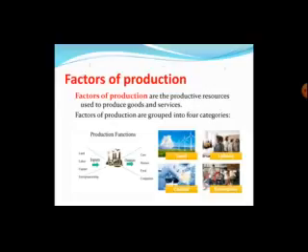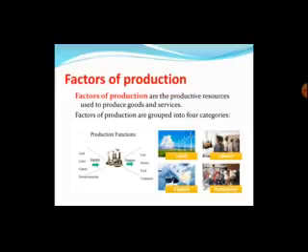Students, as we know, there are four factors of production. These are the productive resources used to produce goods and services, and these factors of production are required in the production of goods and services. Whether we want to produce a needle or a helicopter, we need these four factors of production. These four factors of production are land, labor, capital and entrepreneur. And the payments made to these factors of production are in the form of rent, wages, interest and profit.